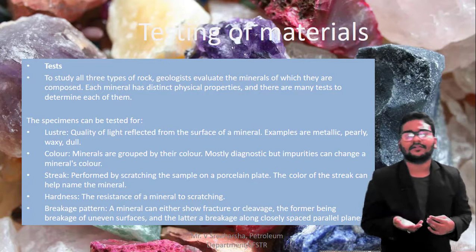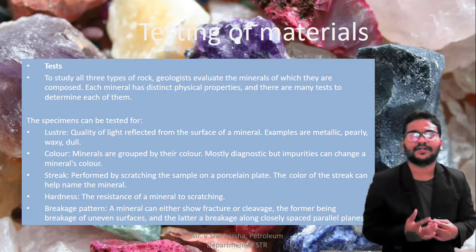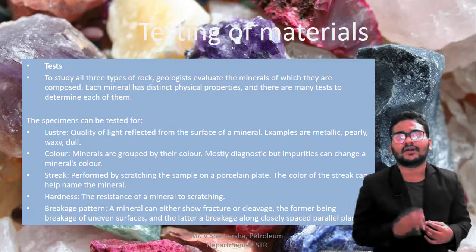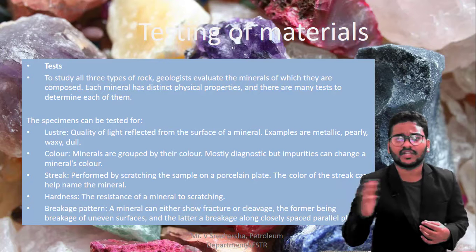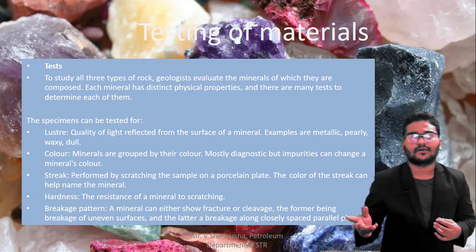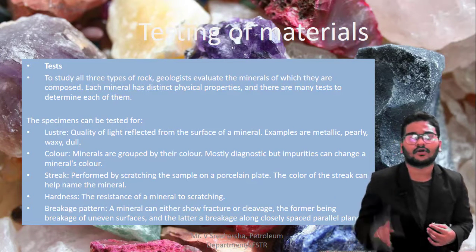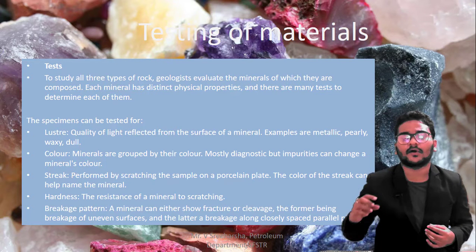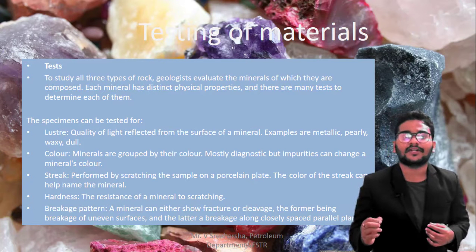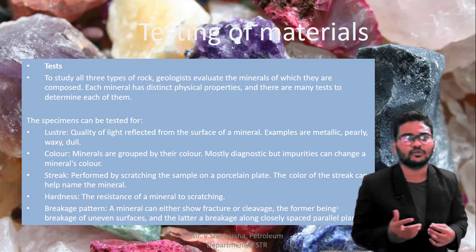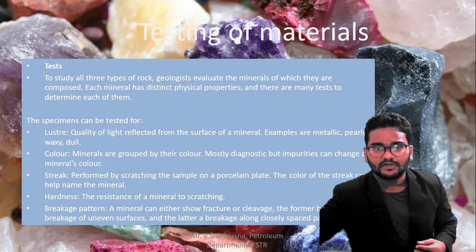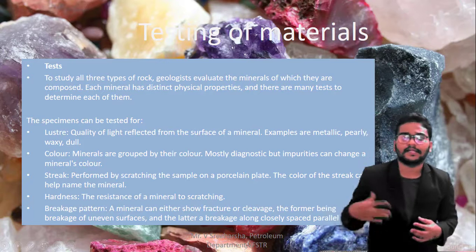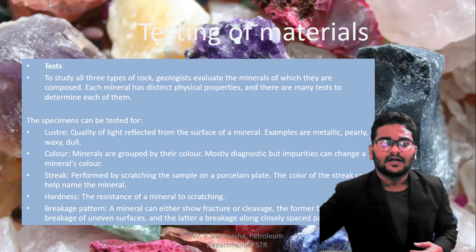Suppose by touching it, you can understand the softness and hardness of the material. According to the softness and hardness, you can differentiate igneous or sedimentary rocks. Coming to the igneous, it is a very hard rock, as I already told you. Coming to the sedimentary rock, it is a combination of small particles, so it will be smooth. So that is the luster. Here I have given different examples: metallic, pearly, dully, or waxy.